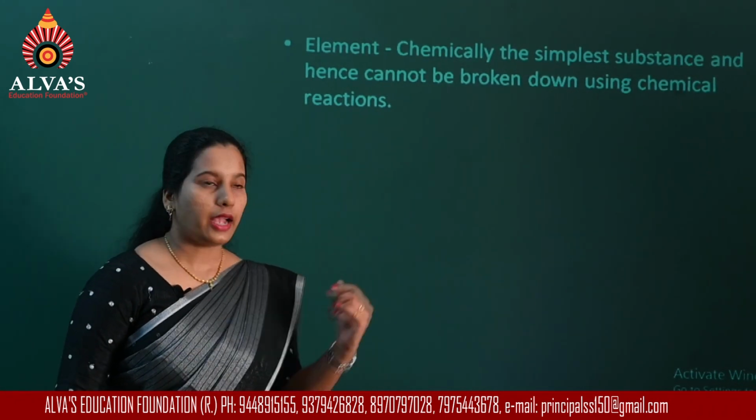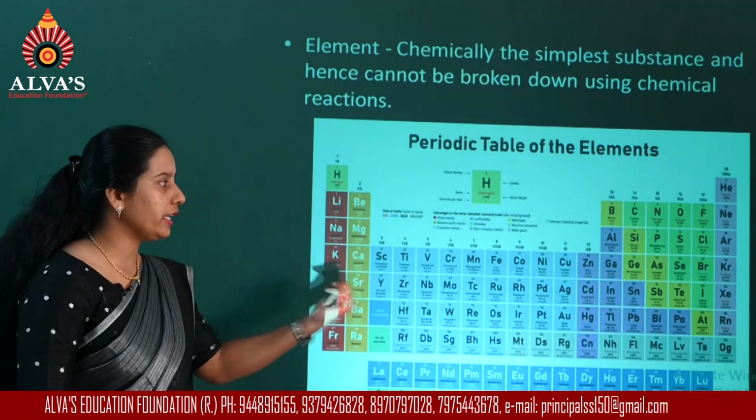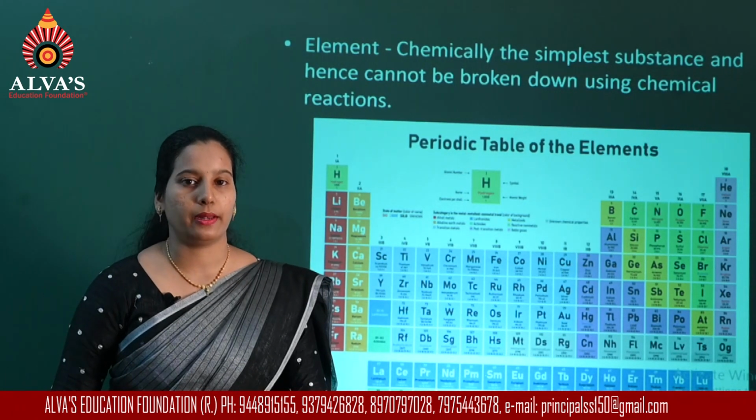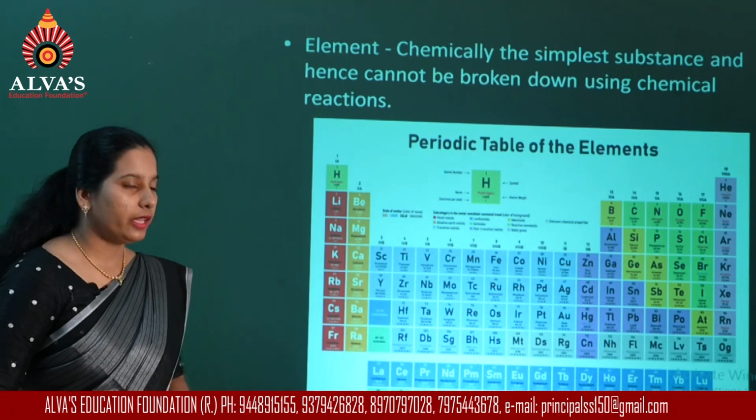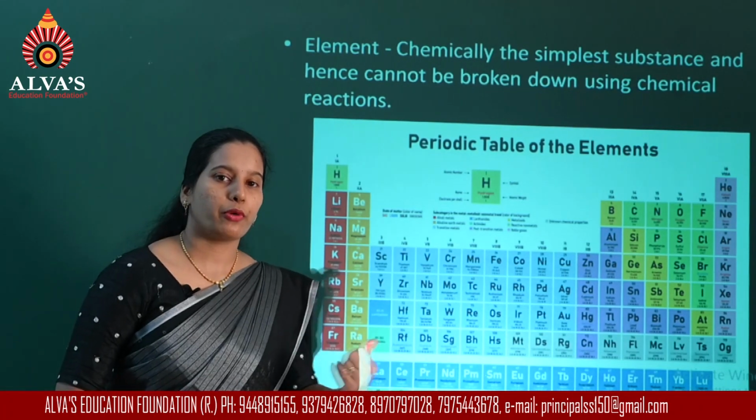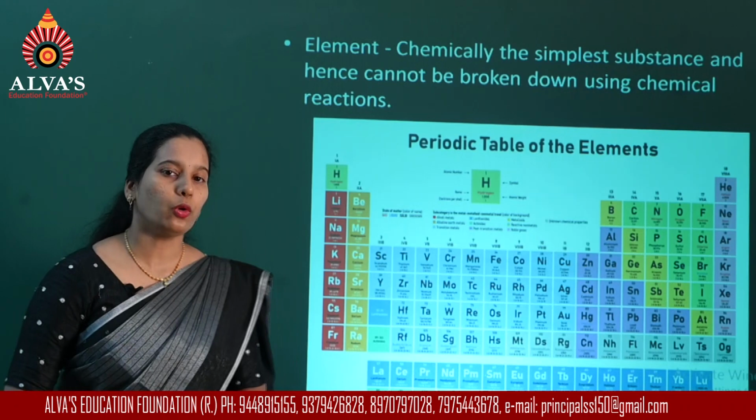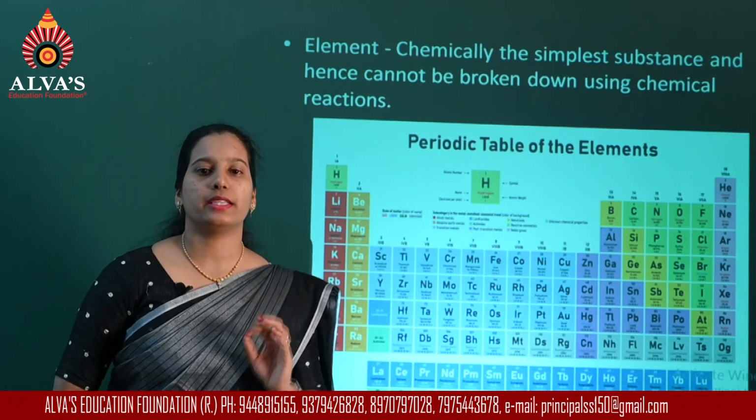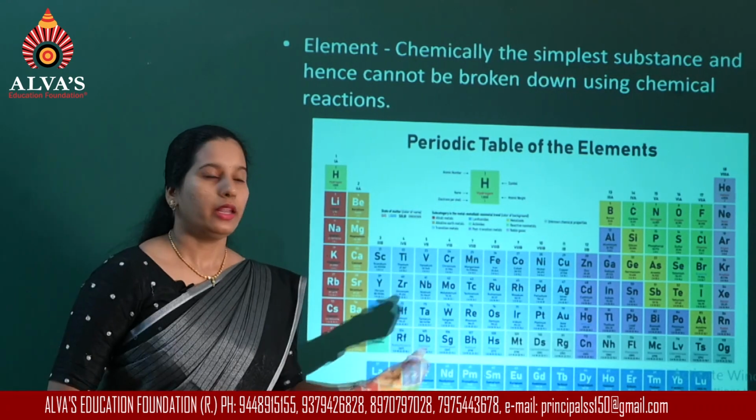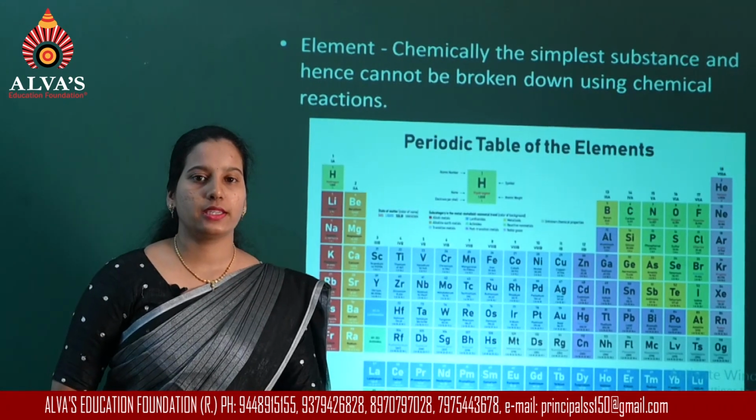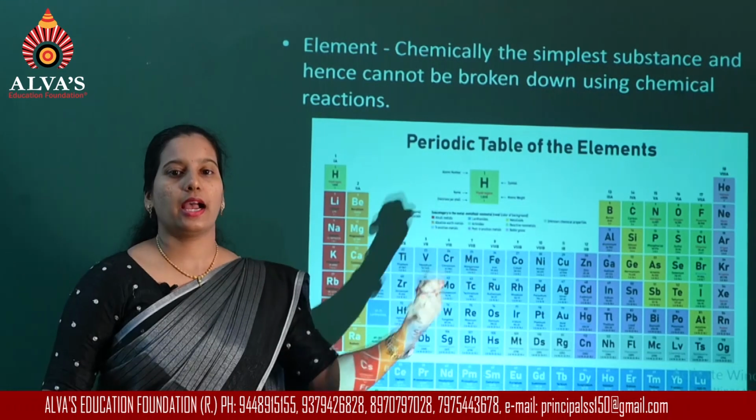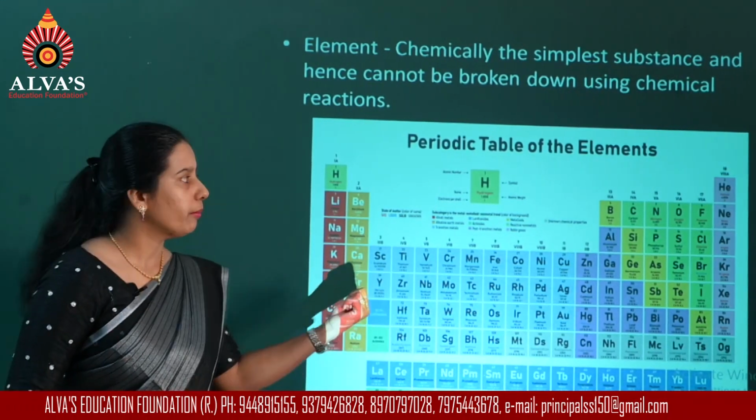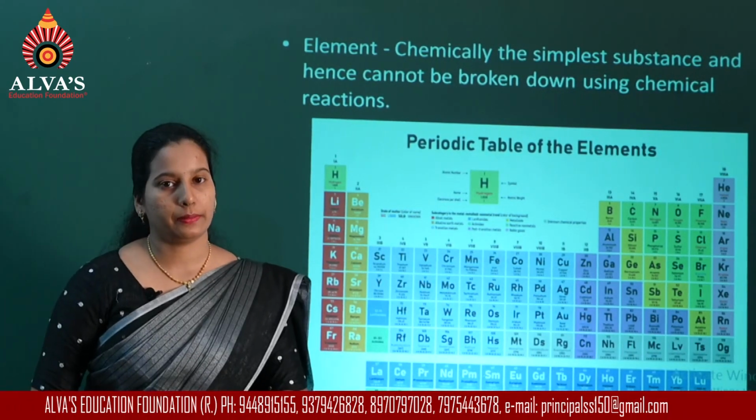Now, regarding elements, we study them in the periodic table. According to the present periodic table, we know 118 elements. 118 elements are known to us. Based on their properties, the different elements are classified in the modern periodic table.